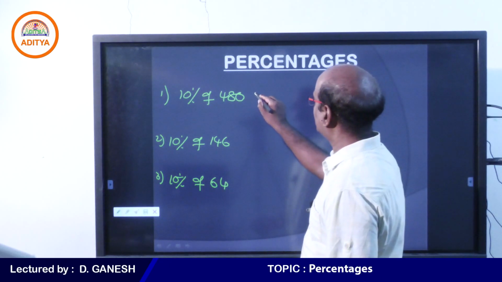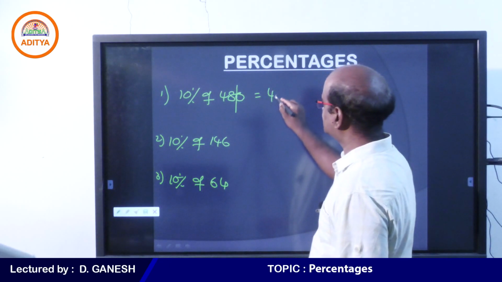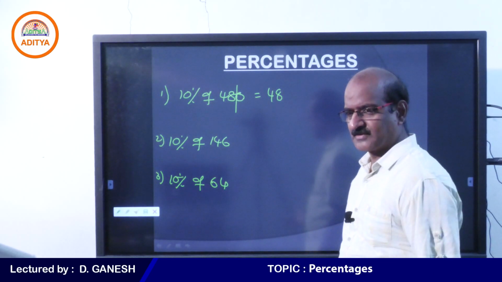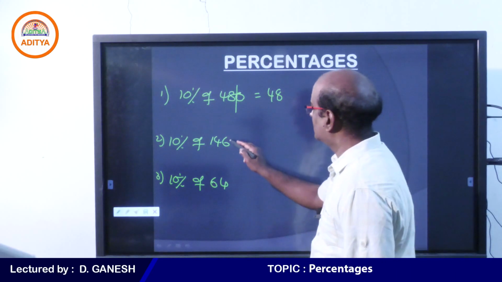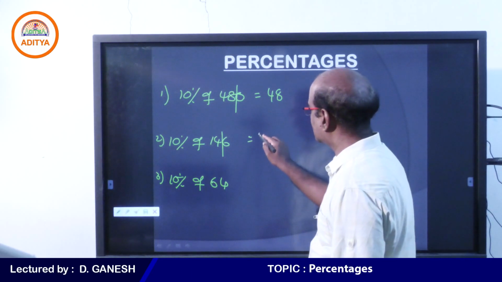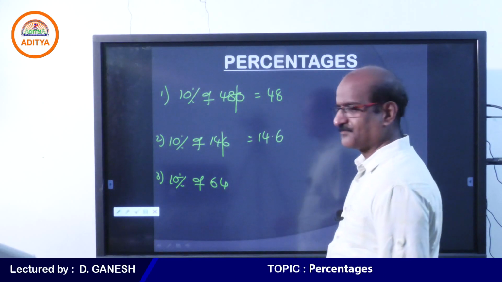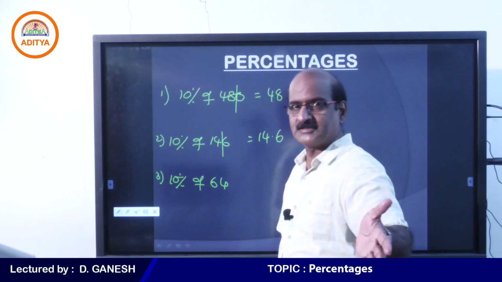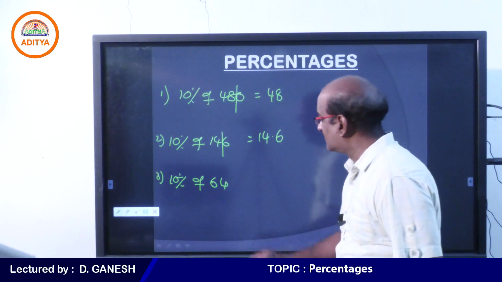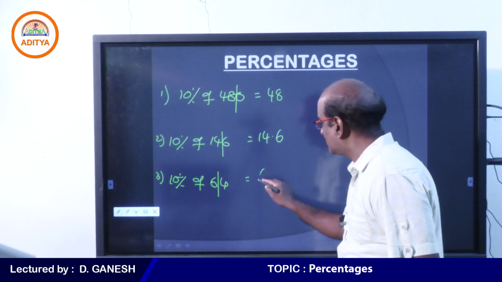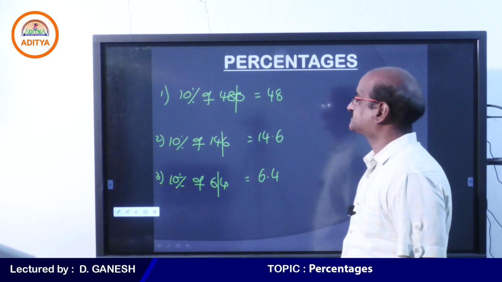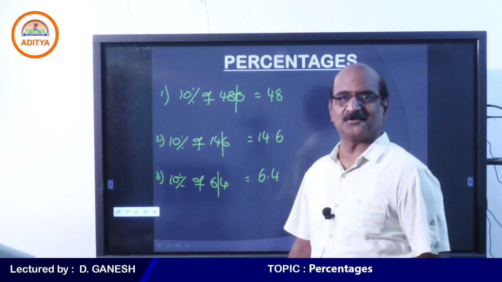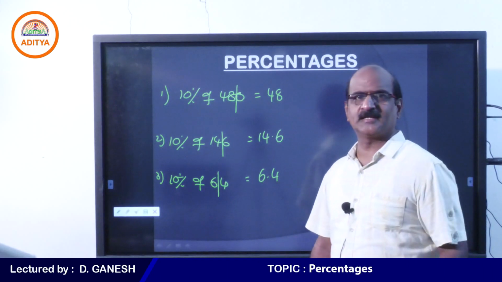So 10% of 480 is of course 48. 10% is the tenth part, so if we shift one decimal place, we get the answer. And 10% of 146 is 14.6. You know how to get 10%: if we adjust one decimal, we will get it. 10% of 64 is 6.4. Because the calculation part is all important in quantitative aptitude. If you are good at calculation, you can easily get the concepts.